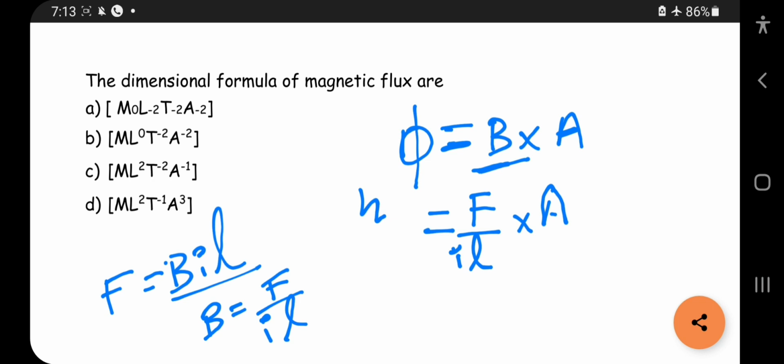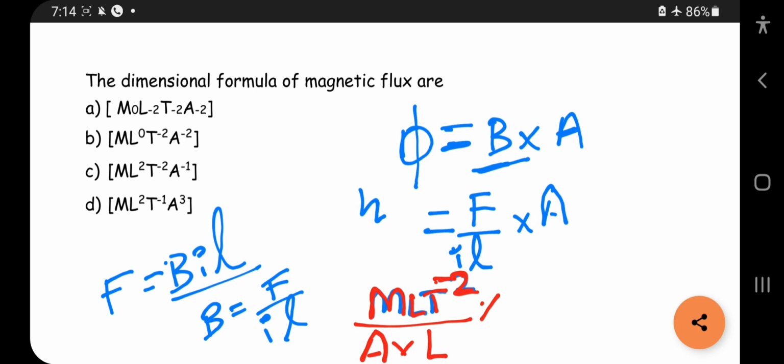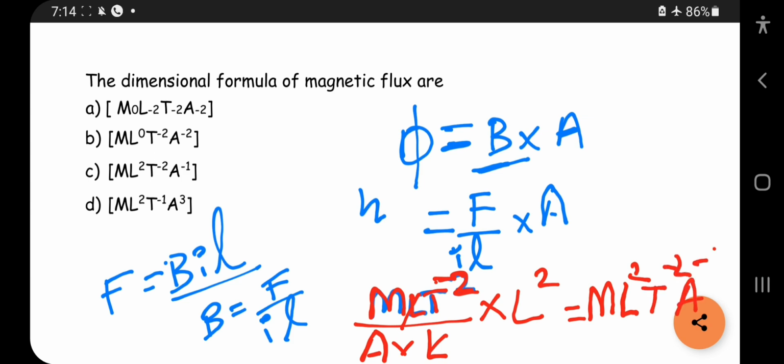F is force, mass into acceleration, that is M L T power minus 2, divided by current, which is ampere, I, into length L, into area. Area is what? L square. This L and this L will cancel. So we get M L square T power minus 2 A power minus 1. So this is the answer for your question.